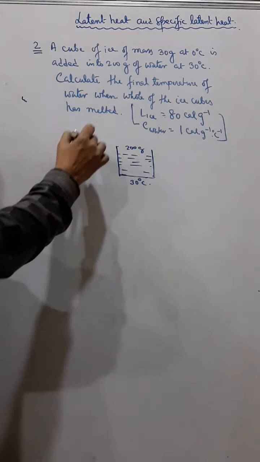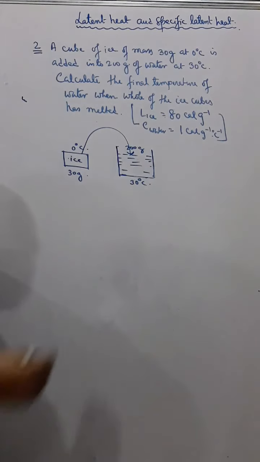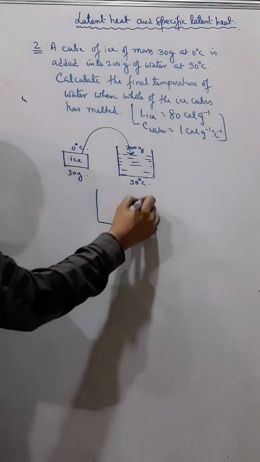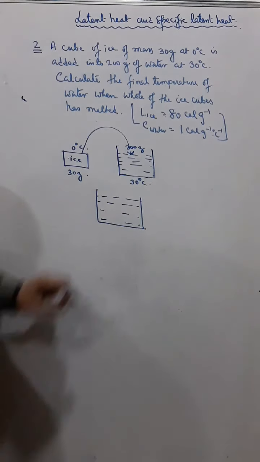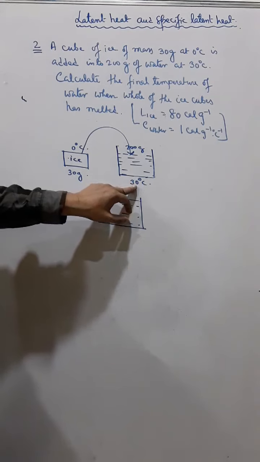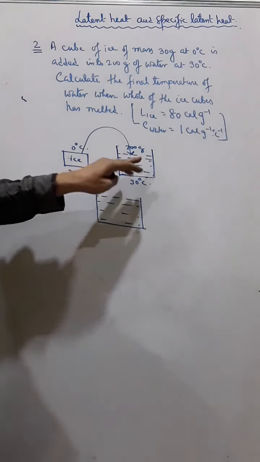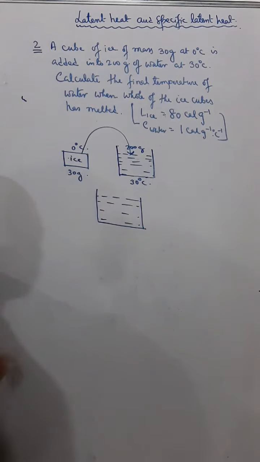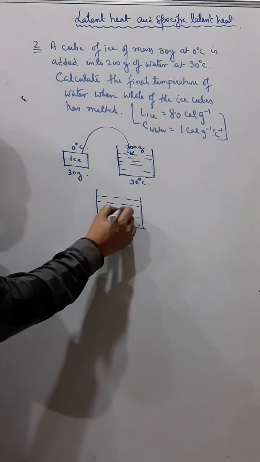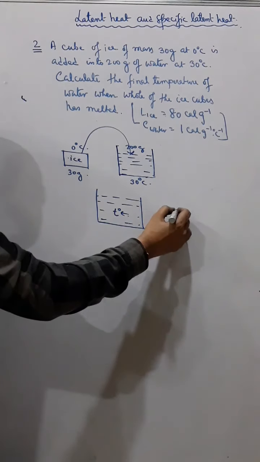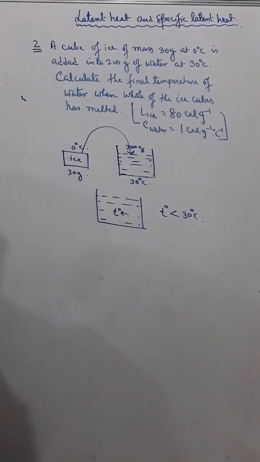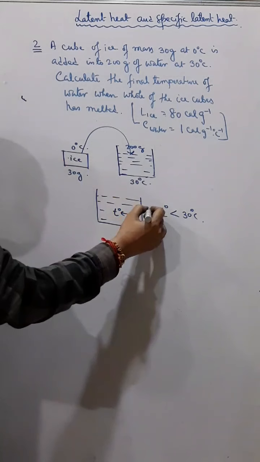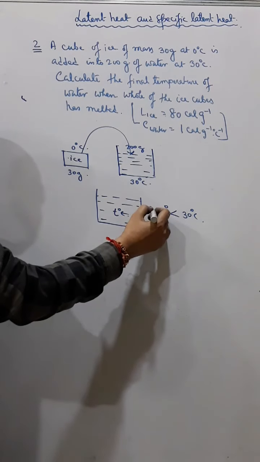Now when this ice cube is dropped in this, naturally the temperature of this 30 degrees Celsius water will come down. This water will become cooler, and we have to find that final temperature. Now let that temperature be T degrees Celsius. You can understand this T is less than 30 degrees Celsius, and naturally it will be greater than 0 degrees Celsius because all the ice has melted.